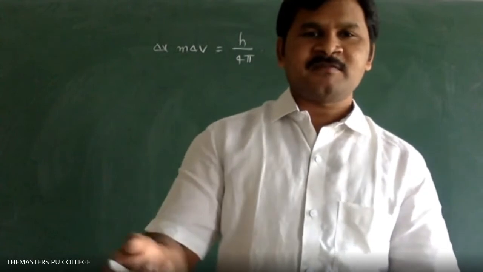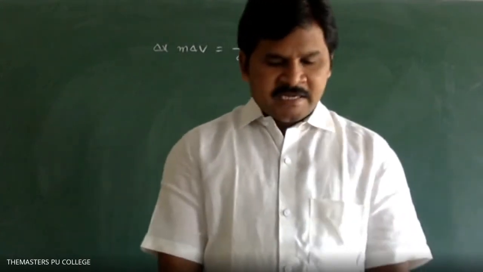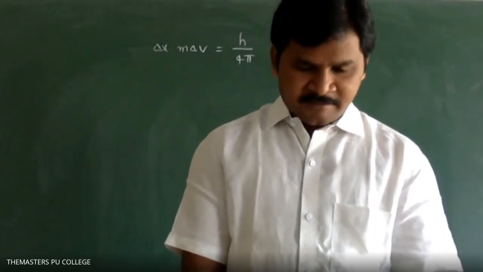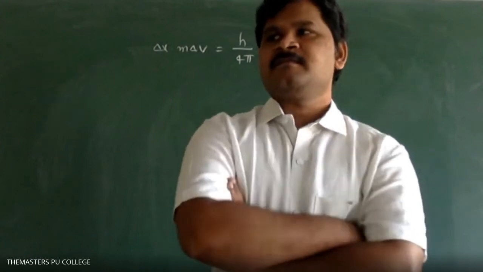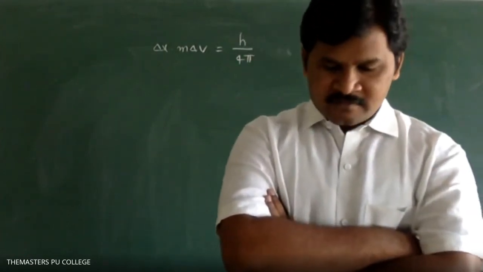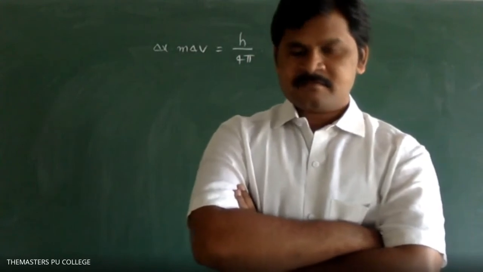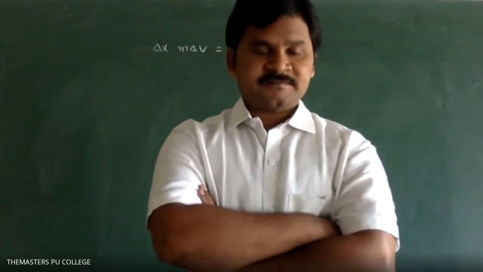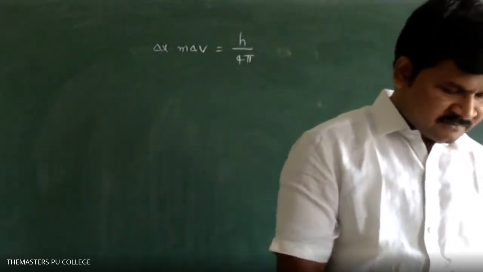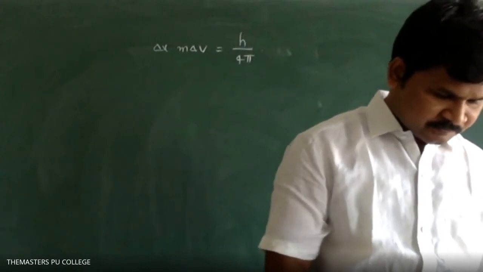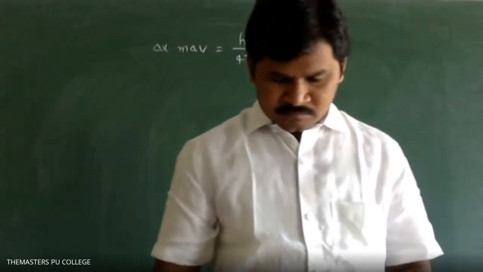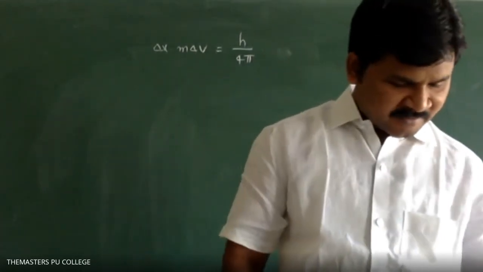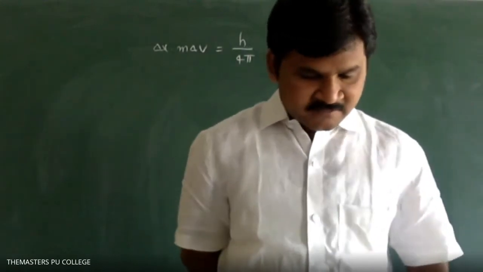Write down. Next problem you have to do. Listen carefully. A golf ball has a mass of 40 gram, not 40 grams, 40 gram, and a speed of 45 meter per second. Full stop.